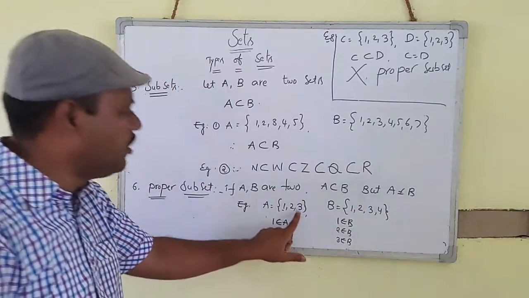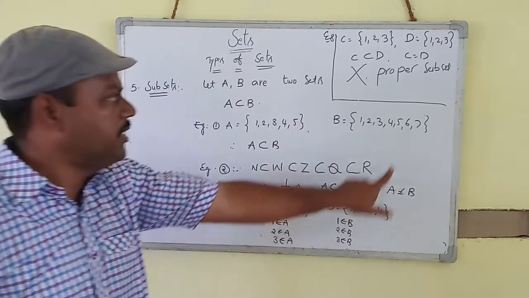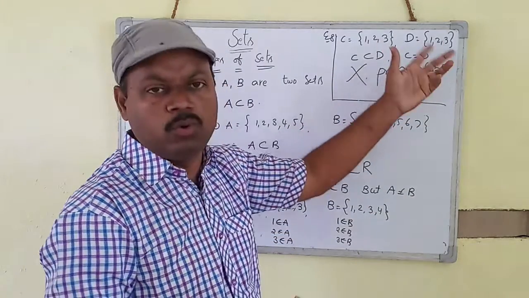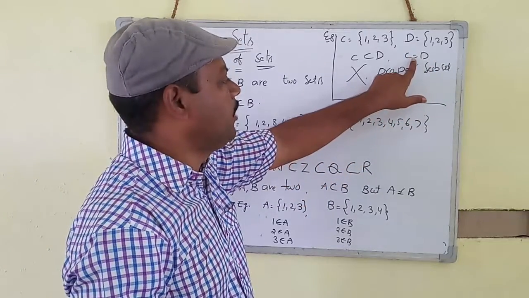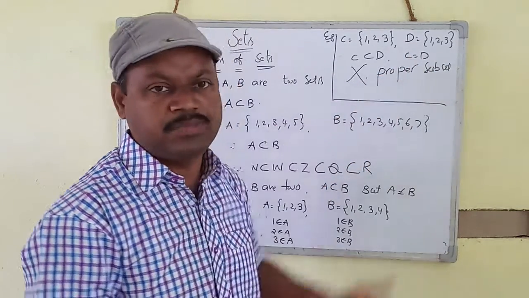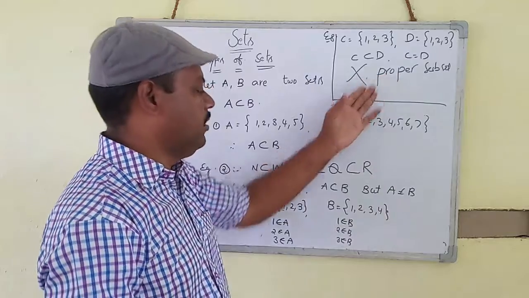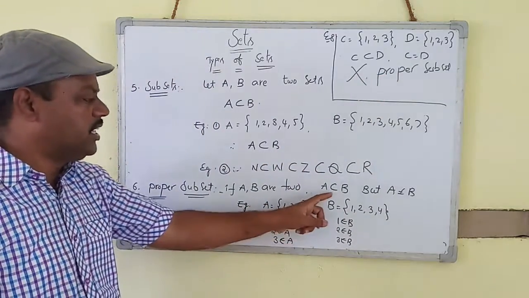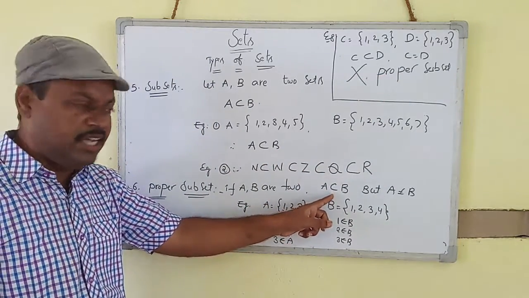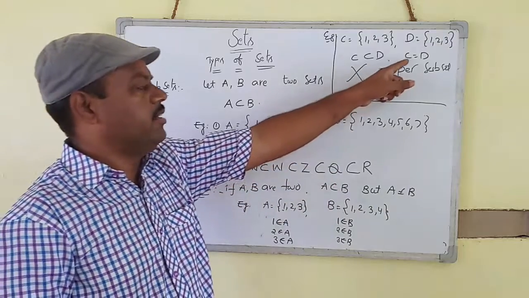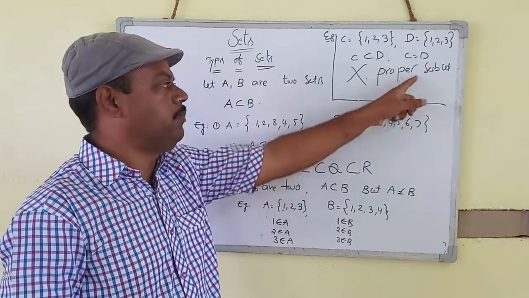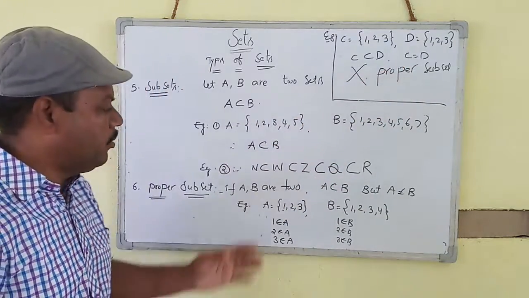According to the condition, C must not be equal to D; the two should not be equal. If they are equal, it is not a proper subset. Proper subset means strict subset, so not a proper subset means not strictly a subset.